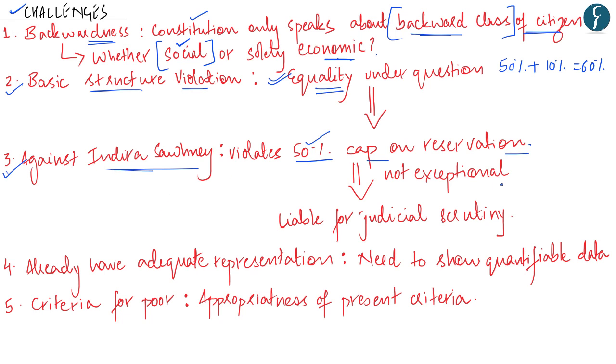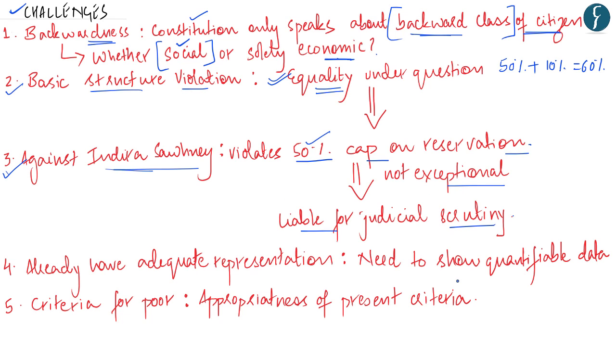In the Indira Sawhney case, the court had again stated that there should be a 50% cap on reservation and only in exceptional cases should this 50% cap be breached. Now again, since this 10% reservation for the economically weaker section does not constitute an exceptional situation, this amendment is